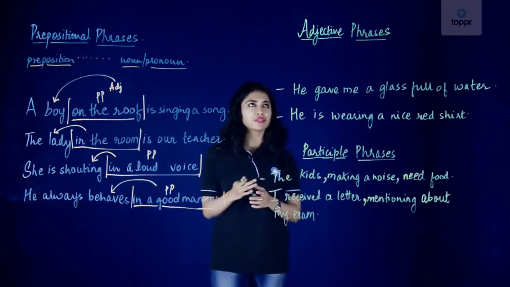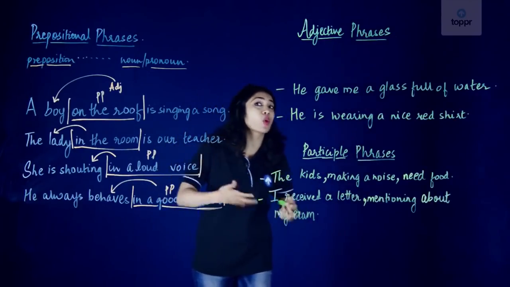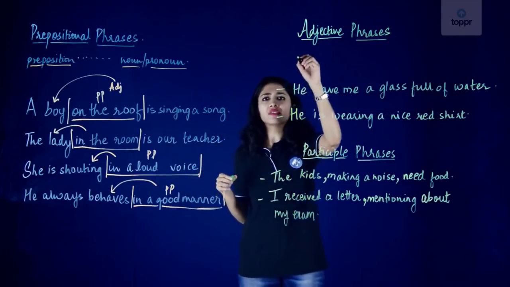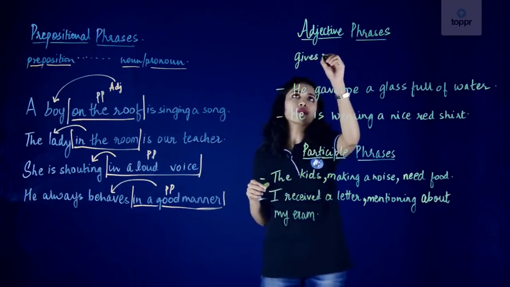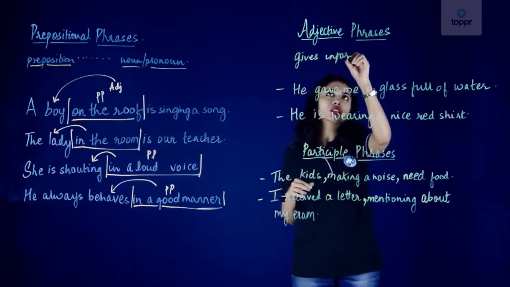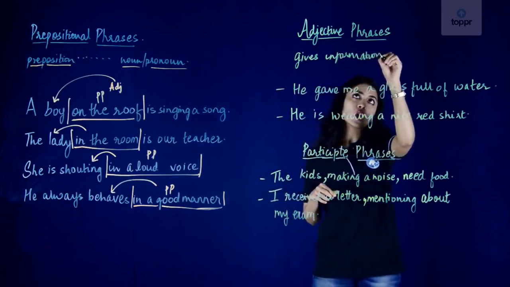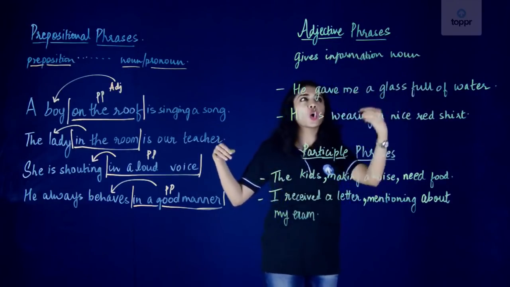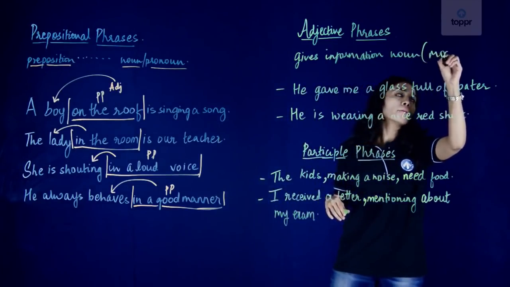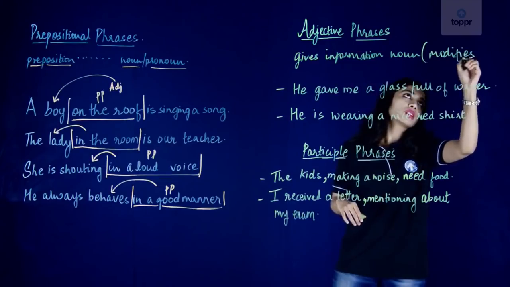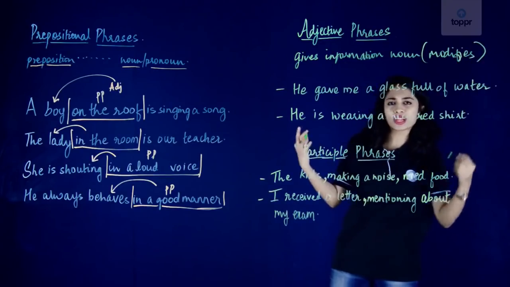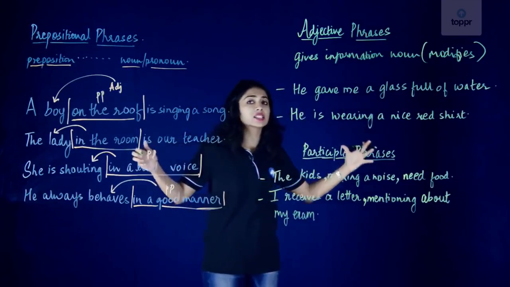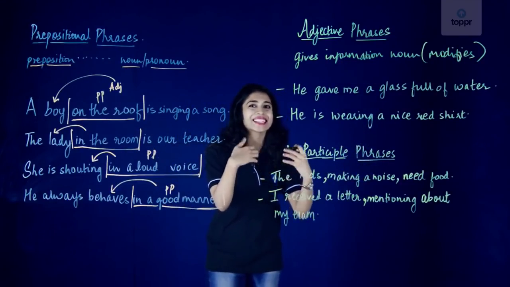An adjective phrase plays the role of an adjective. And what does an adjective do? An adjective gives us more information about a noun or a pronoun. Let's just say it modifies the noun, that is a place, an object, a person or an idea. So an adjective phrase is a group of words that act as an adjective.